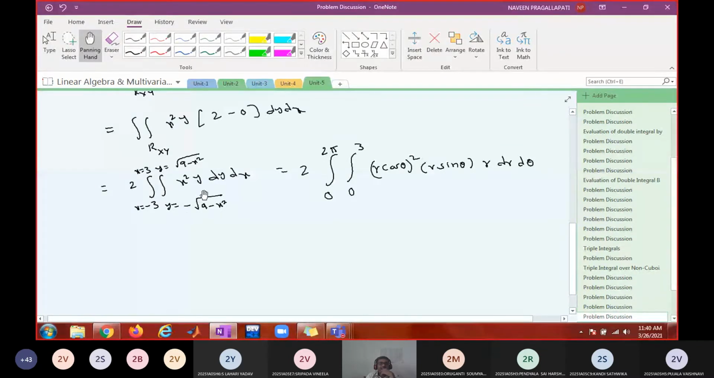I think what would be the answer? I think no need to do anything also. See, this is an odd function from minus to plus. Odd function from minus to plus will be what? 0 only, no?